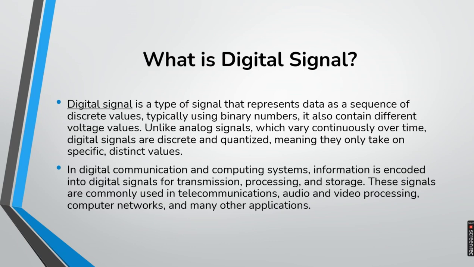In digital communications and computing systems, information is encoded into digital signals in the form of transmission, processing, and storage. These signals are commonly used in telecommunication, audio, video processing, computer networks, and many other applications.